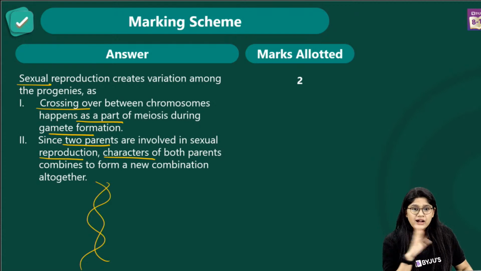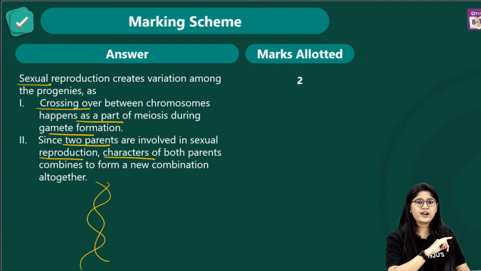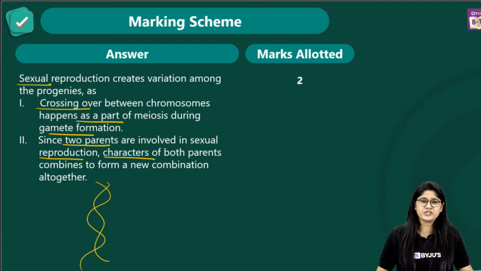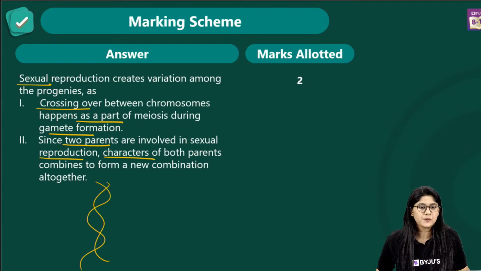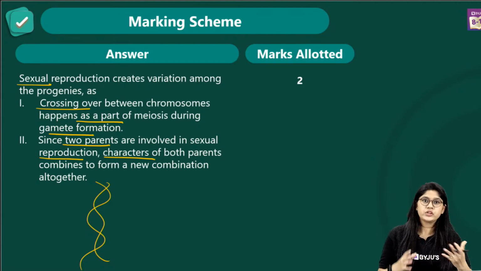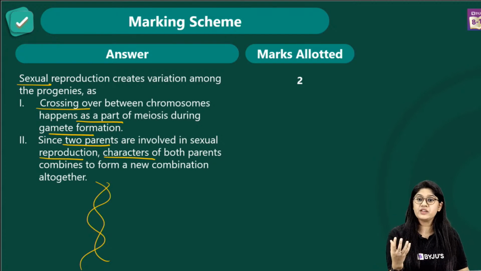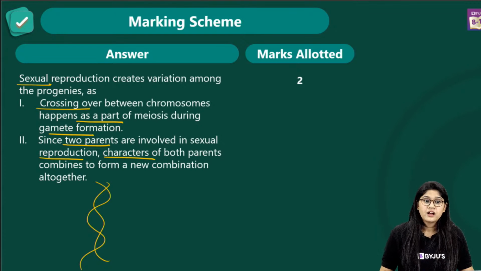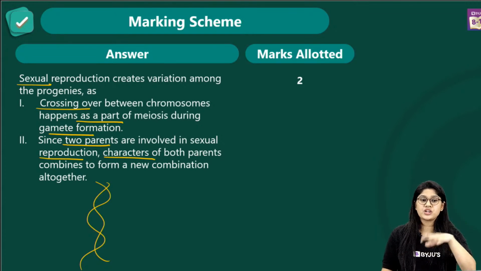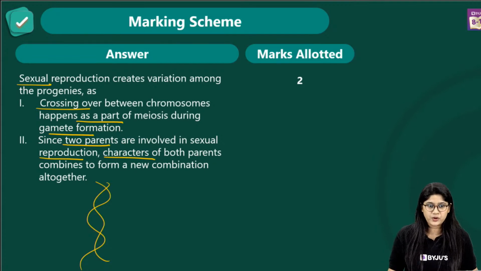Yes. I hope everything is done. I've just explained the meiosis process. Very good, so back on track, everyone. Are we clear with this particular question? We have discussed it. We know why sexual reproduction plays a very important role in giving variation. Always answer in points. Write your answer in points.